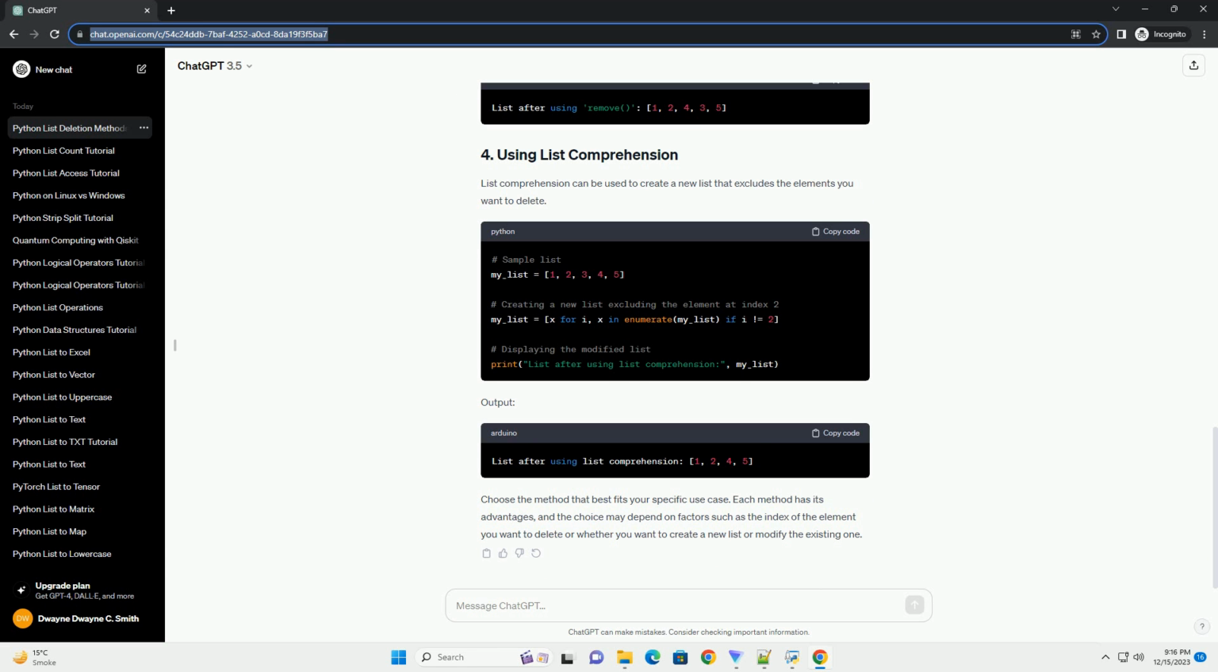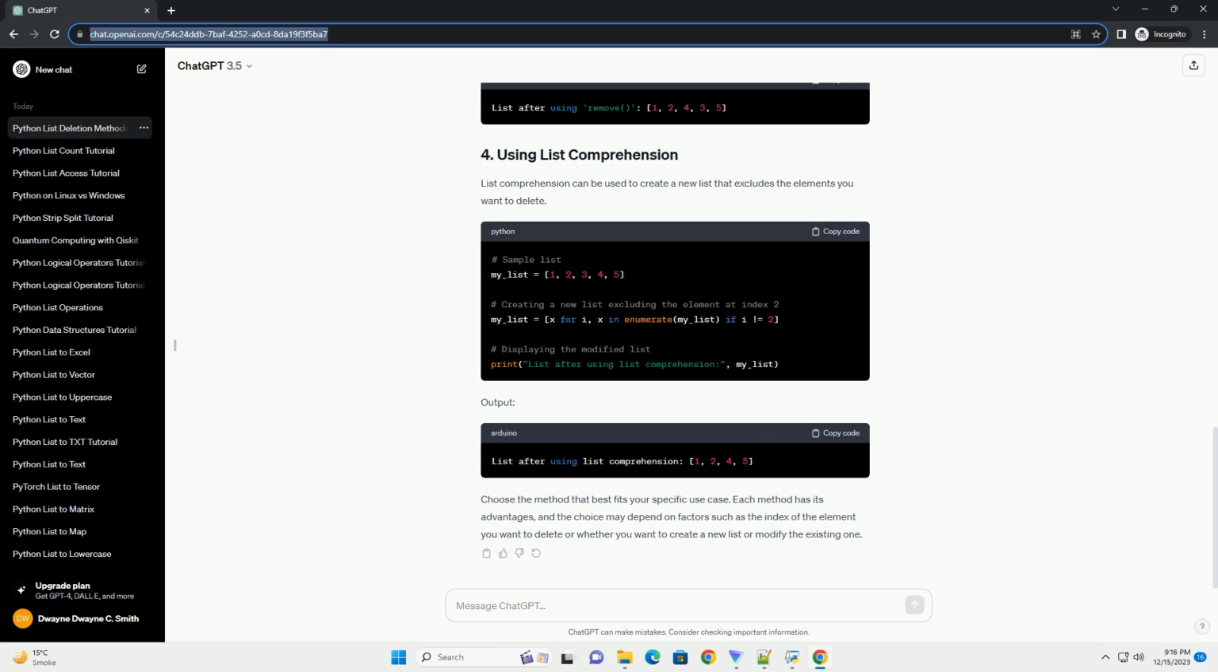Conclusion. Deleting elements from a Python list can be achieved using various methods. Choose the method that best fits your specific use case and requirements. Always be mindful of the impact each method has on your original list and choose accordingly.